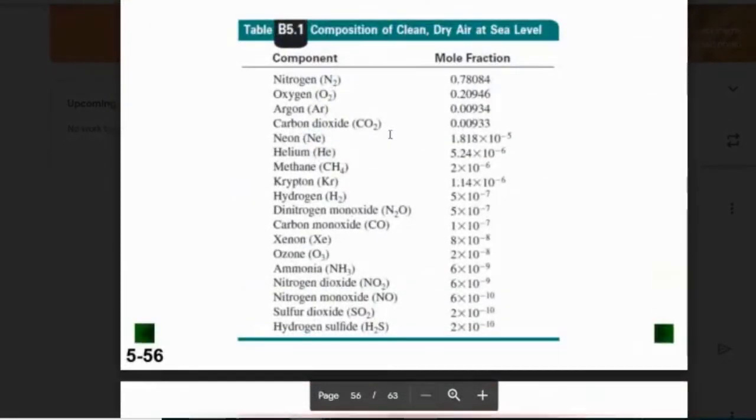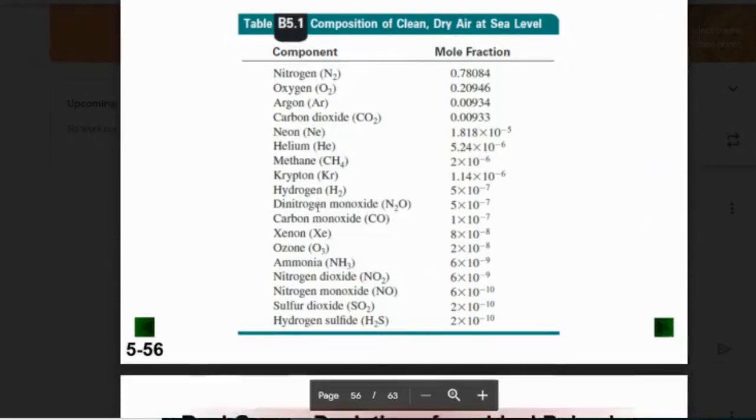And this shows the components of the atmosphere, the different gases that make up the atmosphere. 78% nitrogen. So when we think of air, we really talk about nitrogen because there's so much of it. So 28 grams per mole. And so when we compare things to that 28 grams per mole, if it's smaller than 28 grams, then we say it's lighter than air. And if it's heavier than 28 grams, we say it's heavier than air. So heavy gases tend to be heavier than nitrogen. There's all kinds of good stuff in the air.